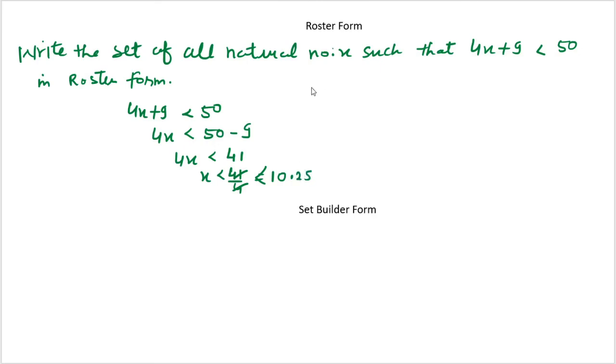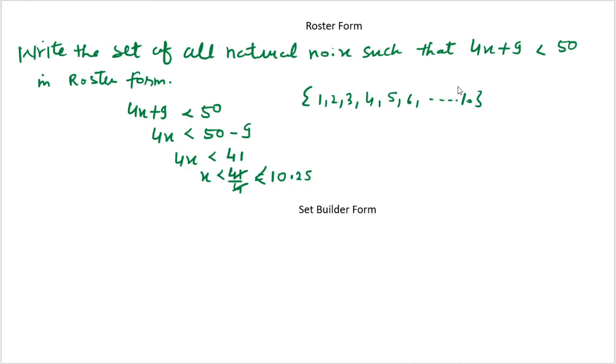So I have to represent it in roster form. I will take all the values of x which are less than 10.25: 1, 2, 3, 4, 5, 6, and so on, up to 10. Okay, so I hope all of you understood how to represent any set in the roster form.